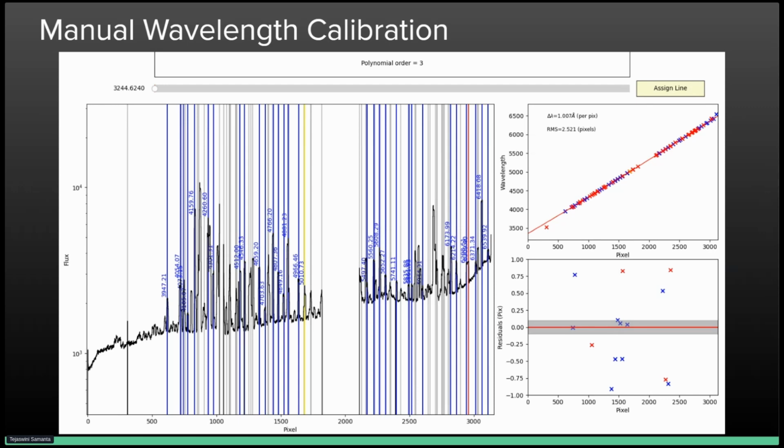So how do we do that? We can see a lot of emission lines on this graph, and we have to manually assign what each should be. Doing this by hand is a very time-consuming and lengthy process. So this project is still a work in progress.